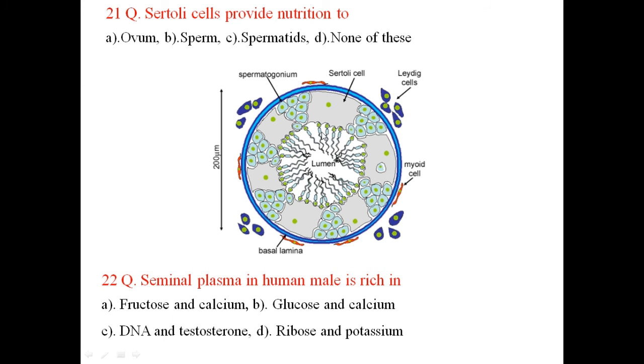So within the seminiferous tubules, the sperms survive because of the Sertoli cells. Seminal plasma in human male is rich in fructose and calcium, so the answer is A.